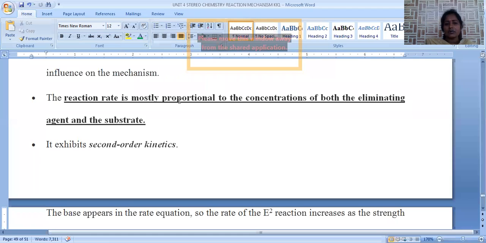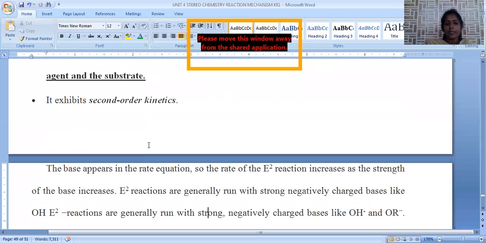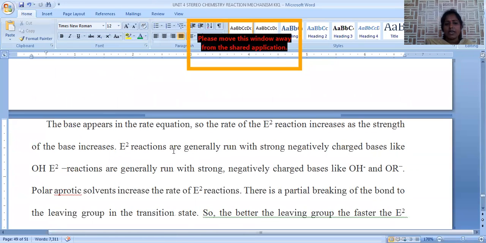The reaction rate is mostly proportional to the concentration of both the eliminating agent and the substrate. Okay, alkyl halide and base both are influencing the rate of the reaction. Hence, it is called second order kinetics. The base that appears in this reaction should be very strong.